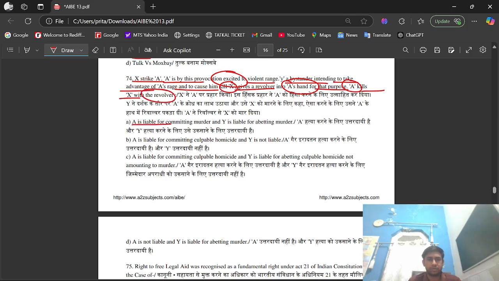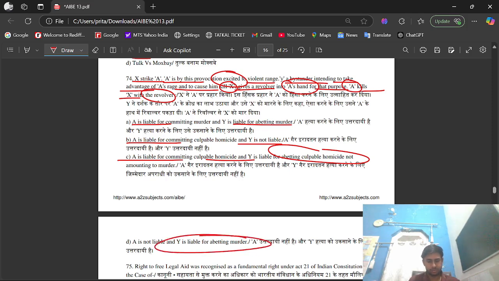Option A. A is liable for committing murder and Y is liable for abetting murder. Option B. A is liable for committing culpable homicide and Y is not liable. Option C. A is liable for committing culpable homicide and Y is liable for abetting culpable homicide not amounting to murder. Option D. A is not liable and Y is liable for abetting murder. The right option is option A, that is A is liable for committing murder and Y is liable for abetting murder.